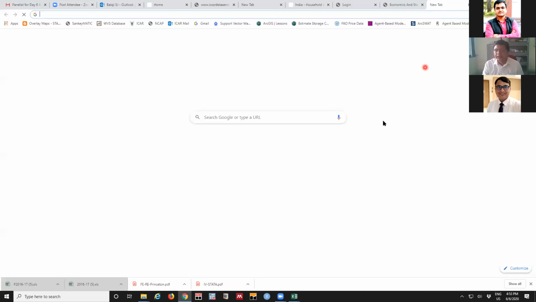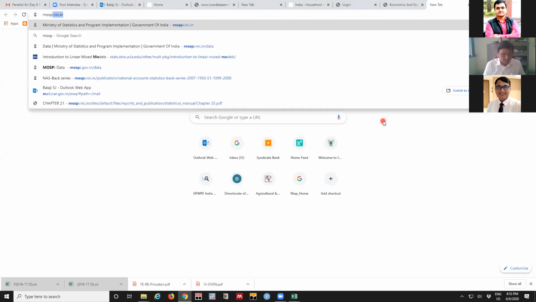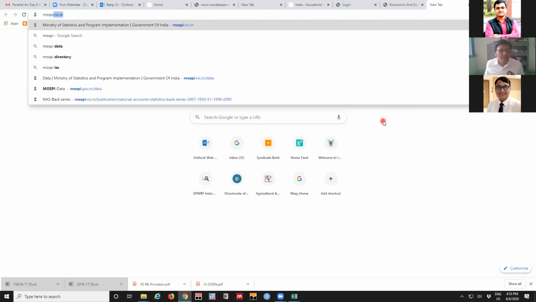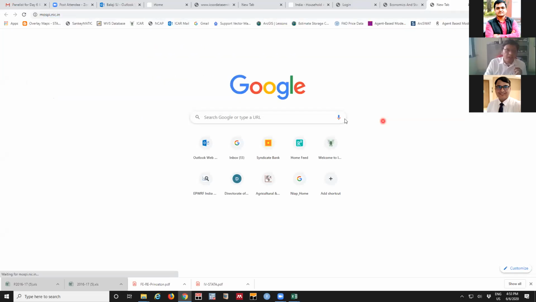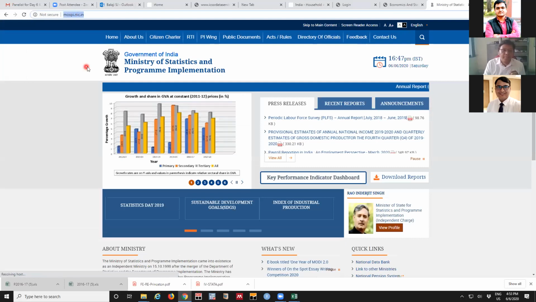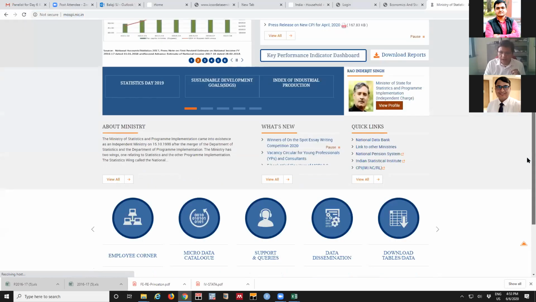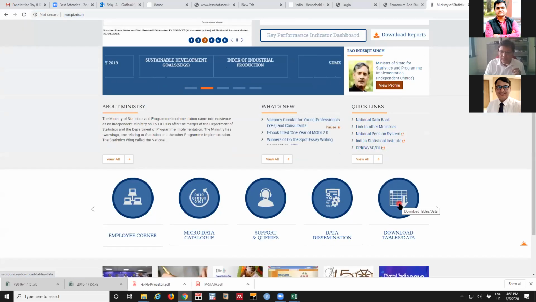data. And in terms of macro aggregates, we will be going for Ministry of Statistics and Program Implementation, MOSPI. With this Ministry of Statistics, there is a place called download the tables and data.